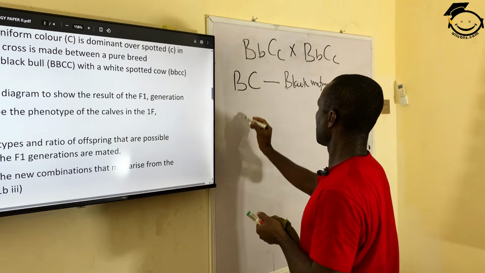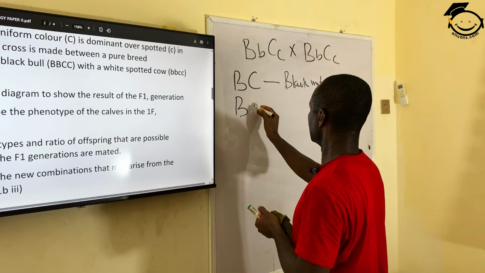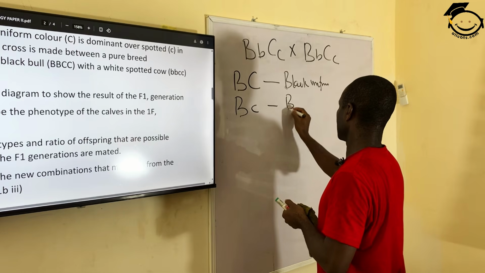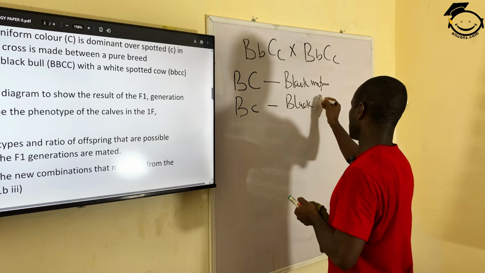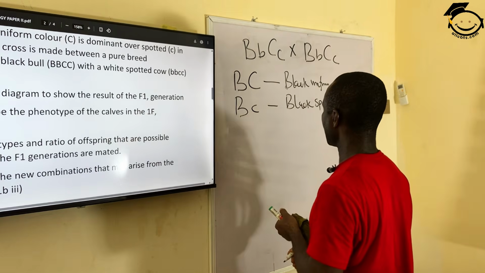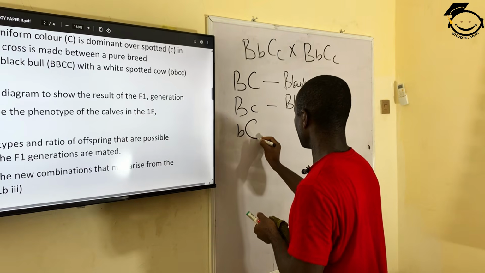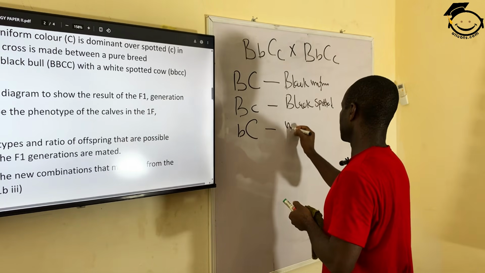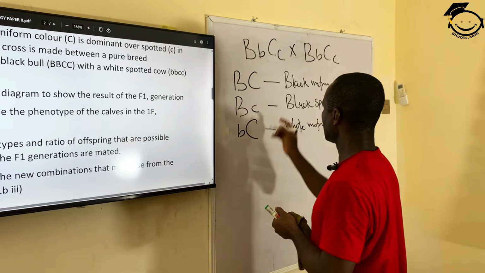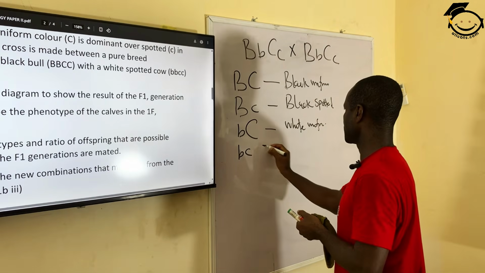Then we may have black spotted. The other color we may have is white, which is white uniform, and then the other possibility is white spotted, small.